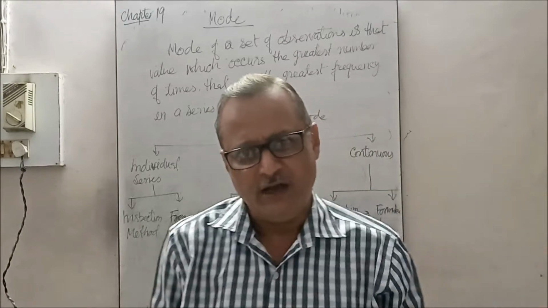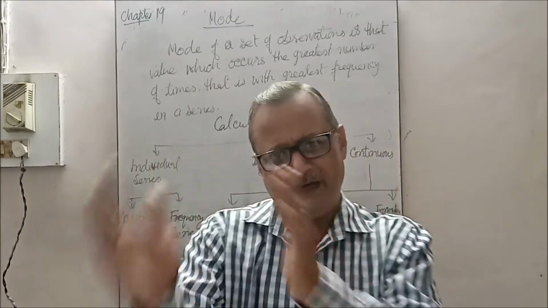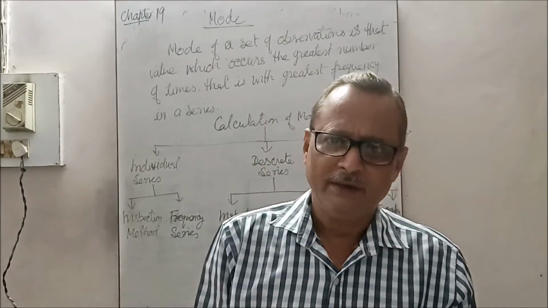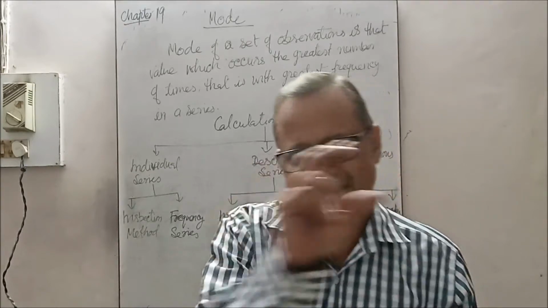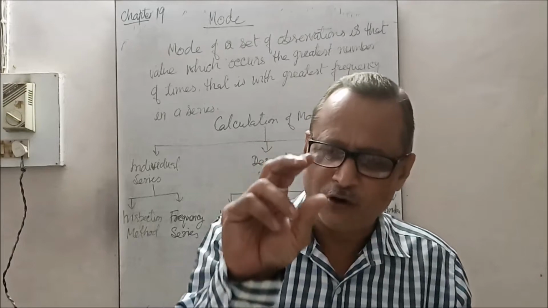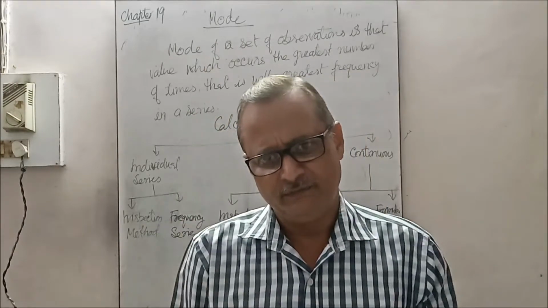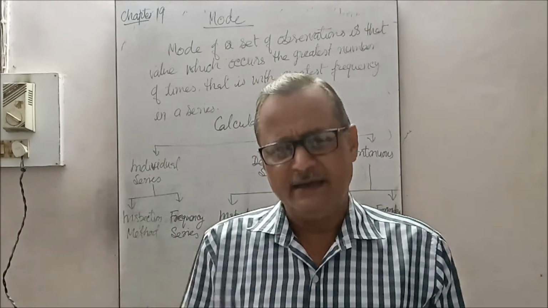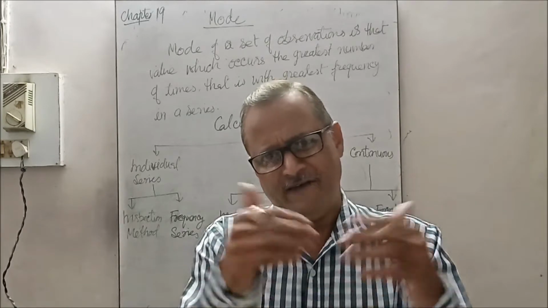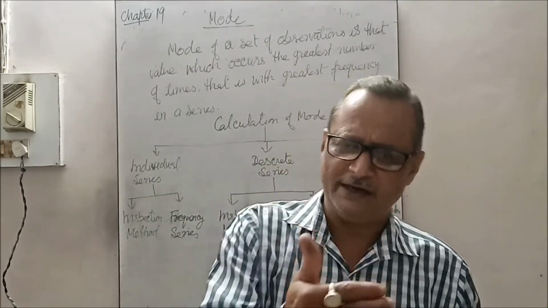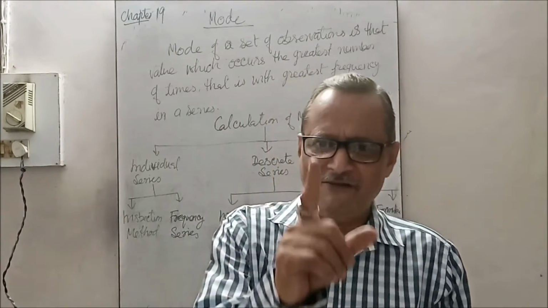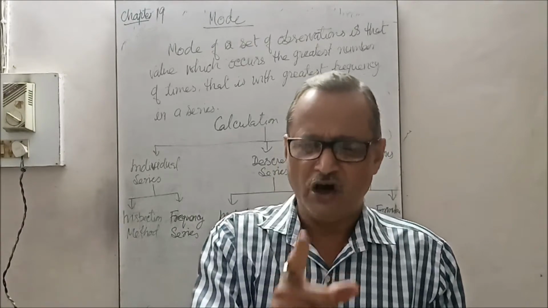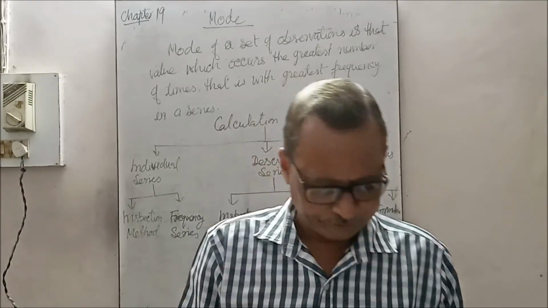the number which repeats itself so many times, that is called mode. The item is called the modal item. Such as, if in an organization 20 people are working, most of them are getting rupees 500. Someone is getting 1,000, someone 200, but most of them are getting 500. The 500 is the modal item, modal number, modal salary or modal wages. Understood?